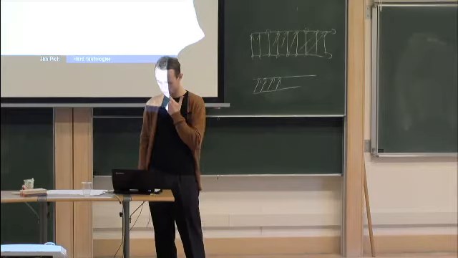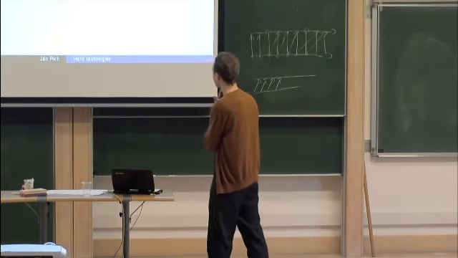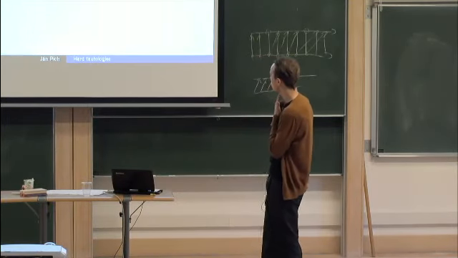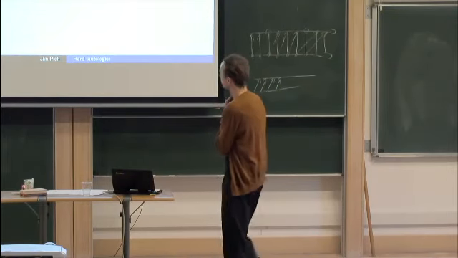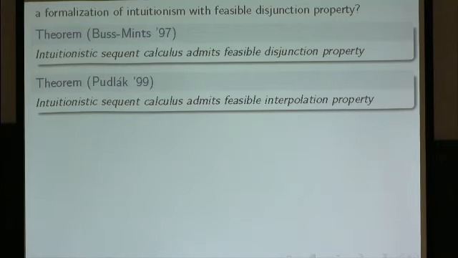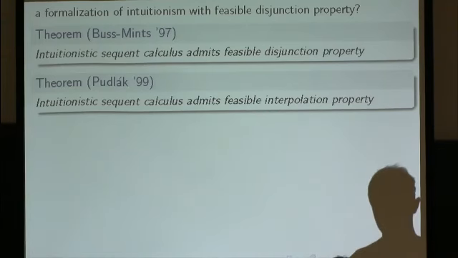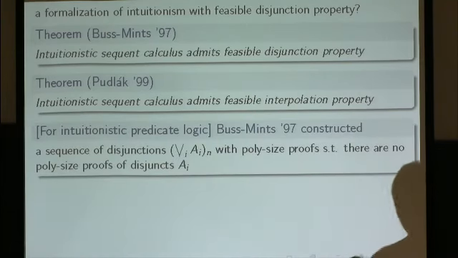Some people like Buss and Mints already considered similar questions, and they showed that the intuitionistic sequent calculus for propositional logic admits the feasible disjunction property. And later, Pavel Pudlák extended it to the feasible interpolation property. But here, the translation between first-order logic and propositional logic doesn't work so nicely. For example, I don't know any first-order theory which would correspond to intuitionistic Frege.